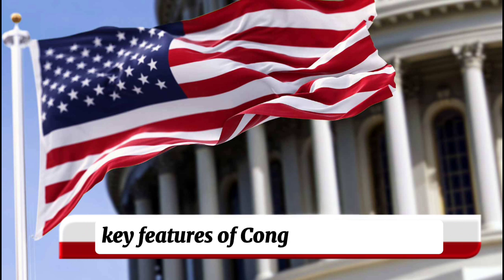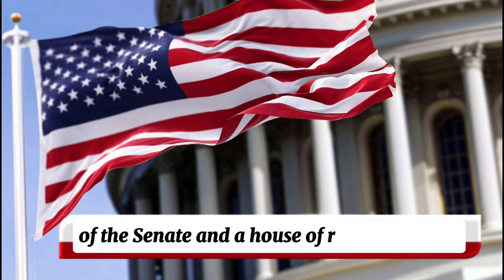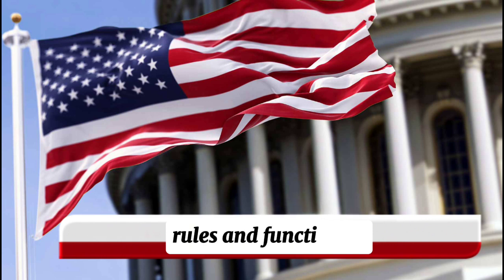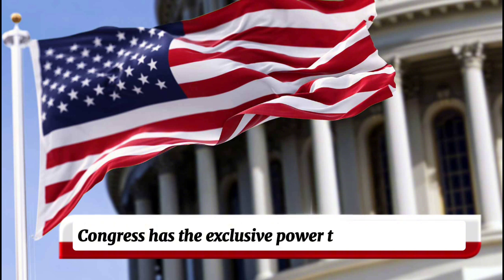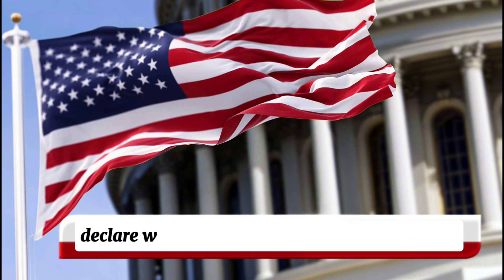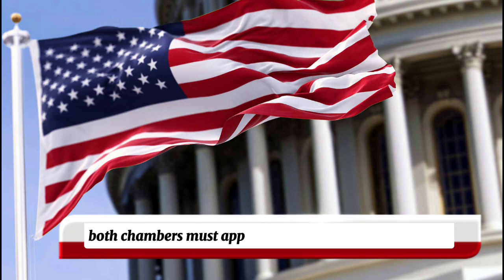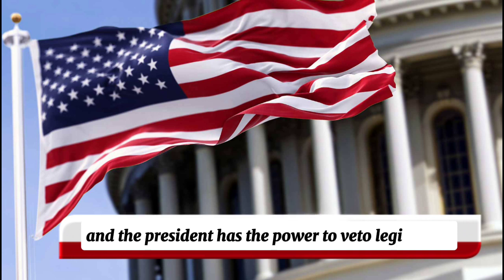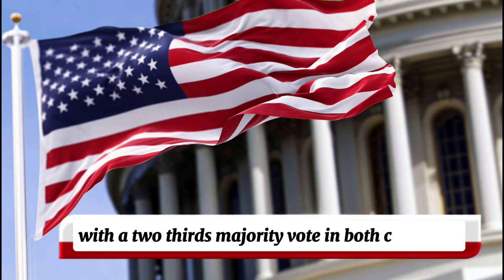Key features of Congress include: 1. Bicameral structure. Congress consists of 2 chambers, the Senate and the House of Representatives, each with its own membership, rules, and functions. 2. Lawmaking authority. Congress has the exclusive power to pass legislation, declare war, regulate commerce, and levy taxes. Both chambers must approve a bill before it becomes law, and the President has the power to veto legislation, which Congress can override with a 2/3 majority vote in both chambers.